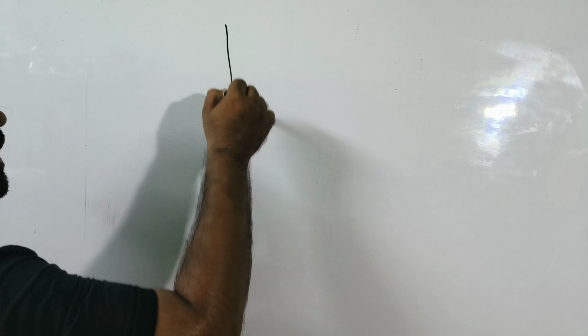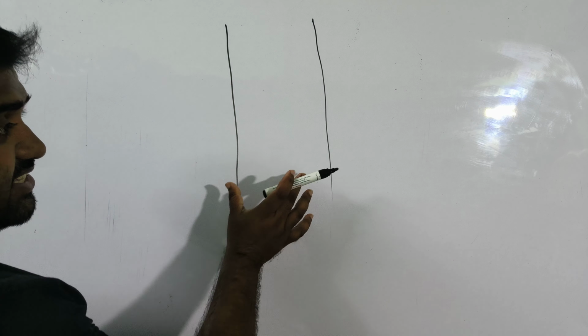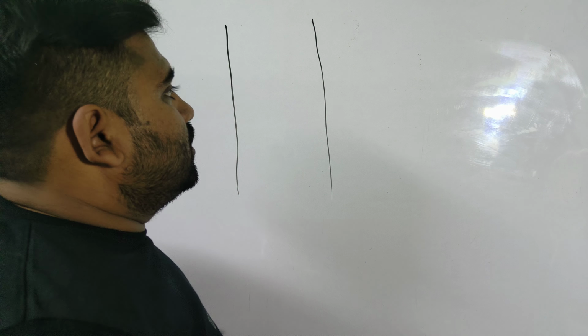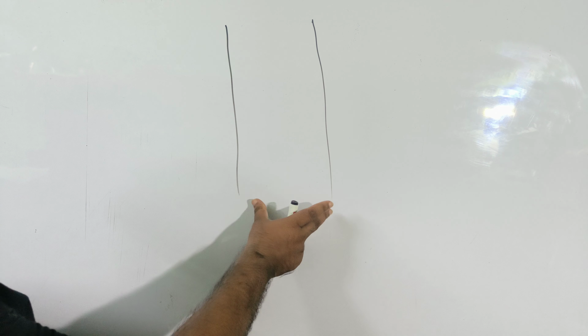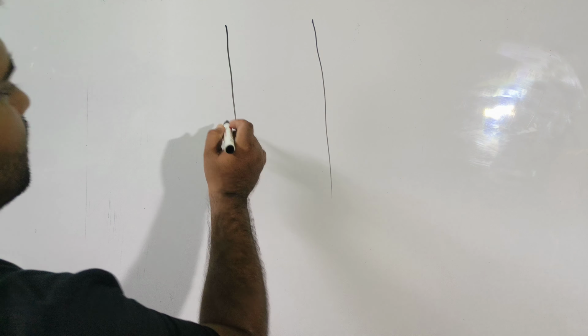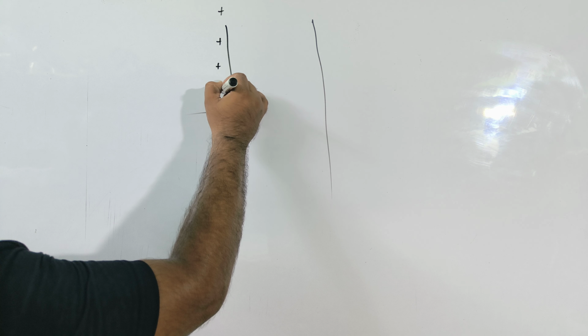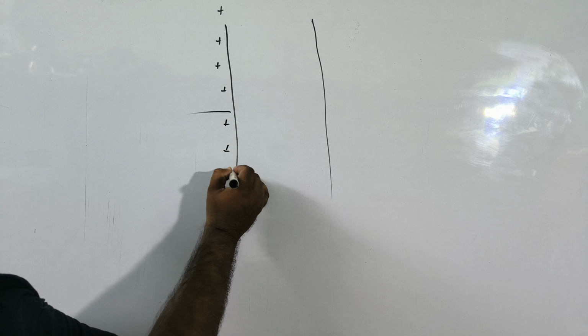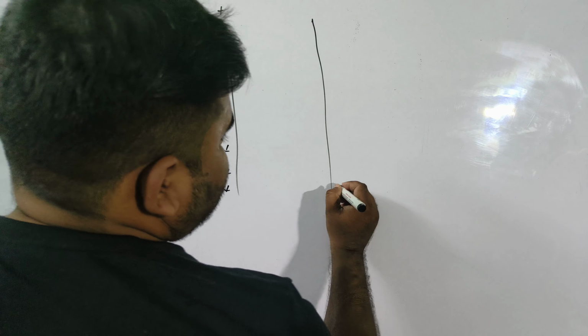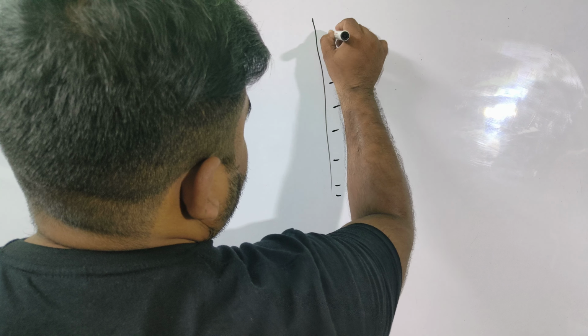Now to understand it, let us draw a parallel plate, and this you are going to be taught in detail in this chapter. So this is a parallel plate, this side is a positively charged plate, and this side is a negatively charged plate.